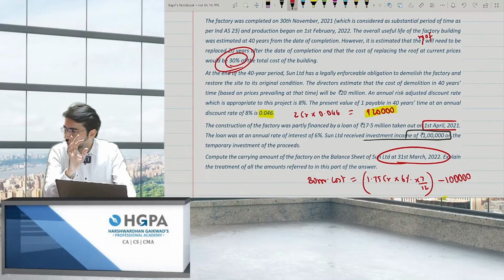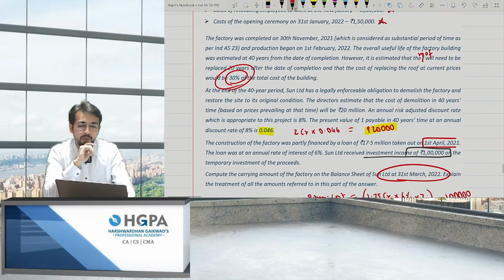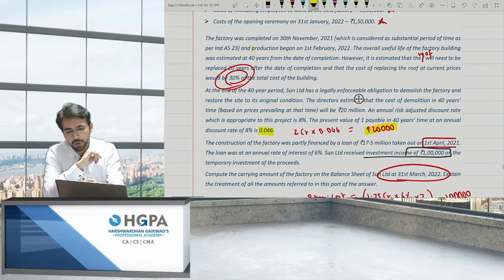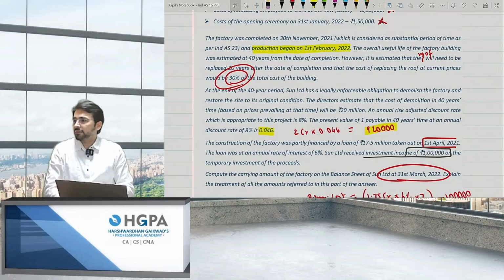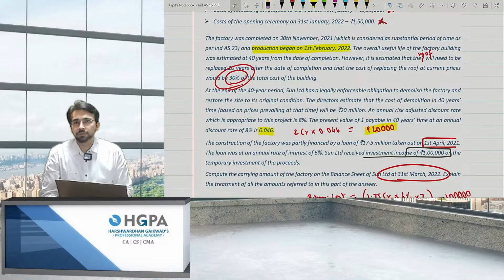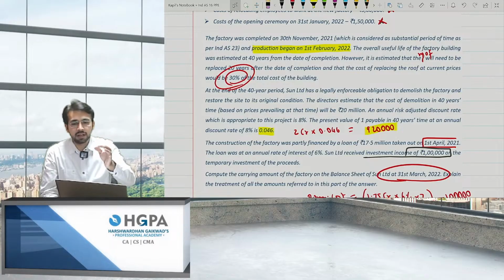Can anyone tell me for how many months will the depreciation be charged? You started production on 1st February. For how many months will the depreciation be charged? Over here we have also component accounting. Every single point is covered in this question.